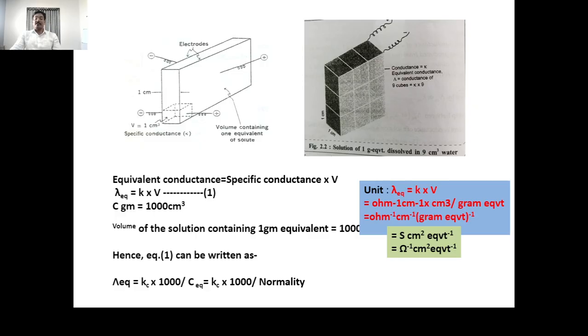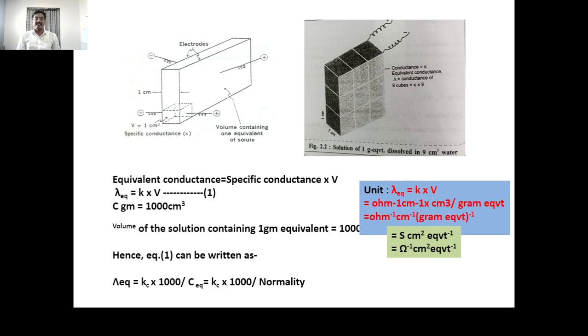Further, if 1 centimeter cube of the solution taken contains 1 gram equivalent of the electrolyte, the conductance of the solution will be the equivalent conductance, by the definition we know. Thus, when 1 centimeter cube of the solution contains 1 gram equivalent of an electrolyte, then the specific conductance and equivalent conductance are the same.